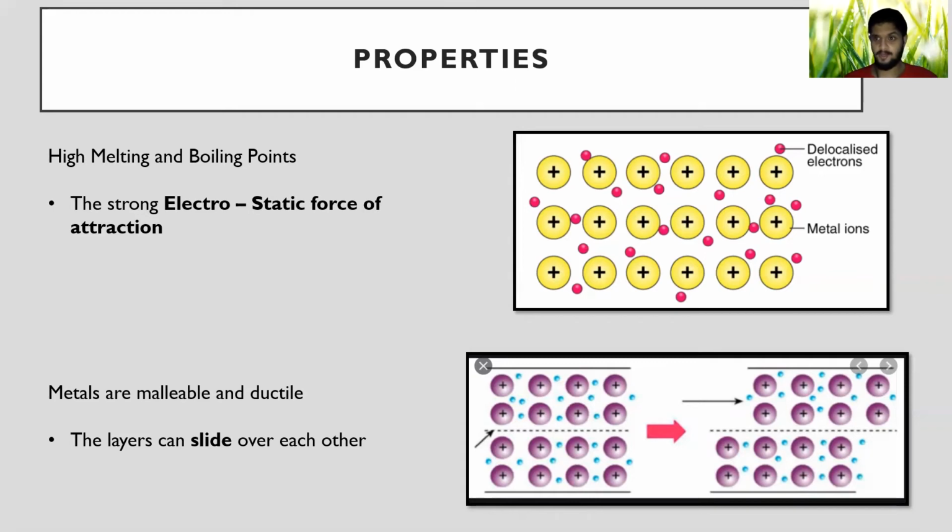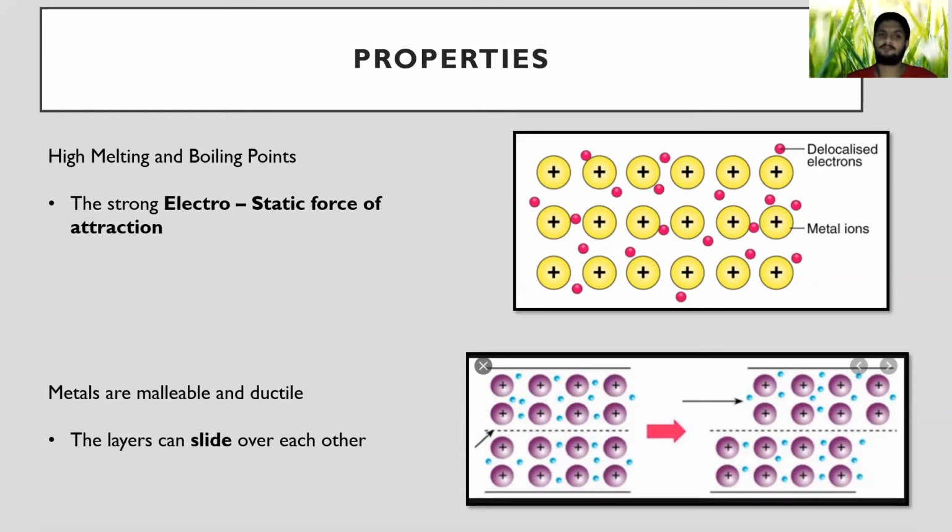That's a question straight away. In the exam they might tell you they have high melting points and boiling points, and they will ask why. The reason is, think about this. This is the metallic bonding. The picture on the right, you can see yellow color positive charges and the pink color delocalized electrons. These are oppositely charged. So what happens when they're oppositely charged? They would have an electrostatic force of attraction between them. The electrostatic force of attraction is very, very strong.